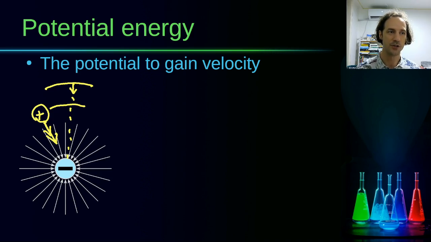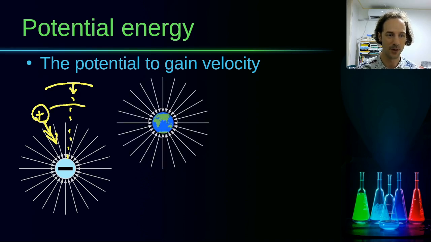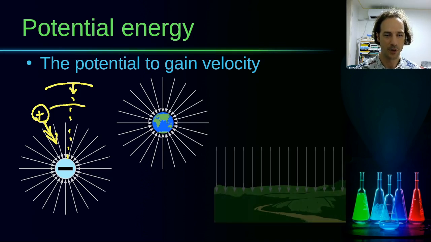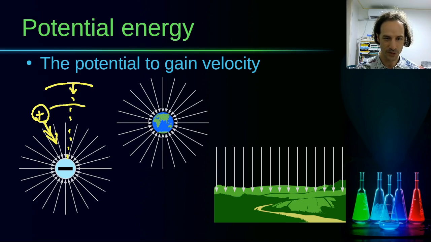Potential energy does not only relate to the electromagnetic field. We can talk about the same thing when it comes to gravity. When it comes to the gravitational field of Earth, the farther away you are from Earth, the higher your potential energy with respect to Earth's gravity will be. And if we are talking about just a human scale, we can assume that the Earth is flat on a human scale. So gravity is just a force that is acting on us to move downwards.